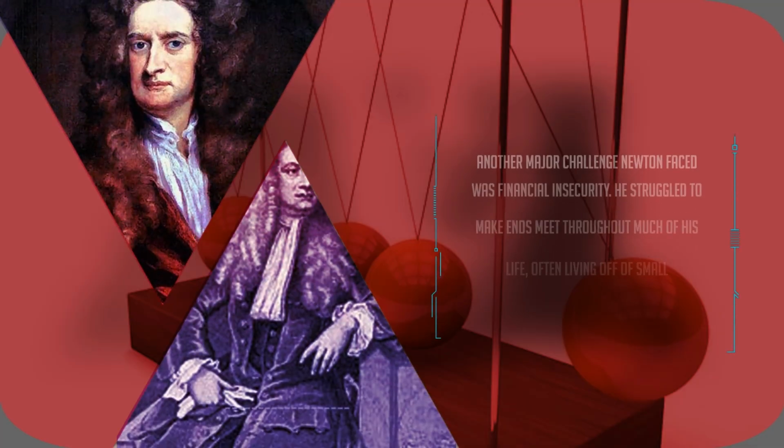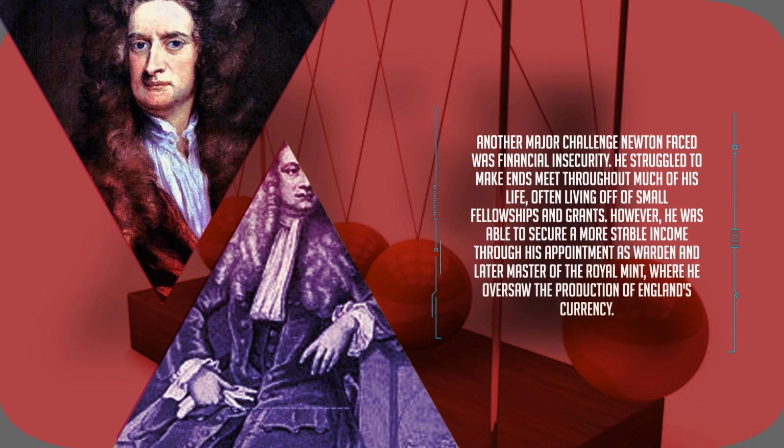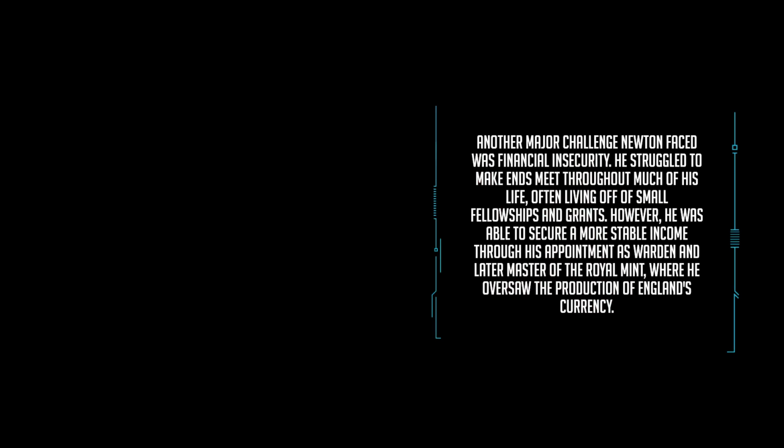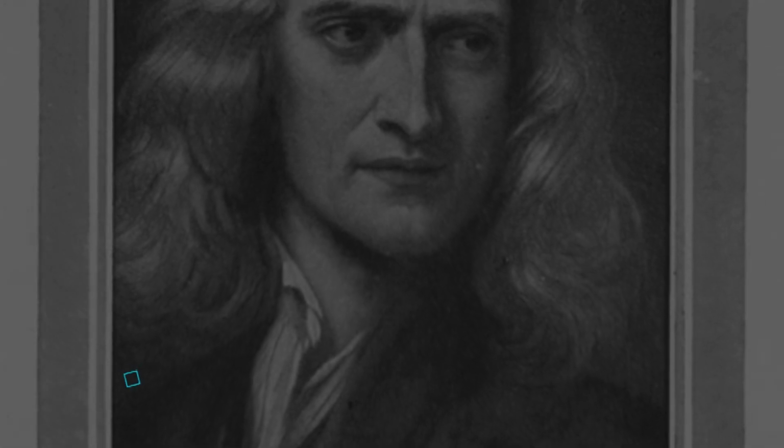Another major challenge Newton faced was financial insecurity. He struggled to make ends meet throughout much of his life, often living off of small fellowships and grants. However, he was able to secure a more stable income through his appointment as Warden and later Master of the Royal Mint, where he oversaw the production of England's currency.